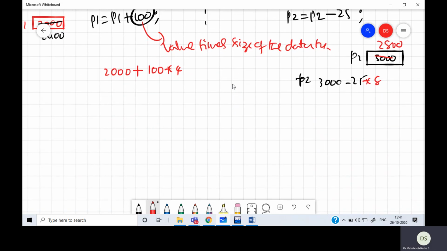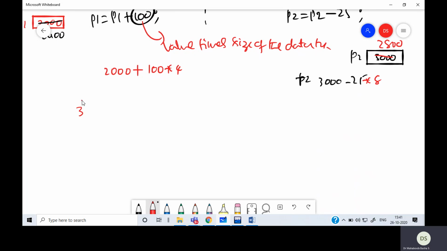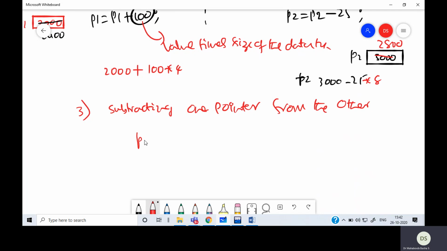Next, the third one is subtracting one pointer from the other. So that means I can say P1 minus P2. You can subtract one pointer from the other, but the important thing to note here is both pointers must be pointing to the same type of pointer, otherwise it is an illegal operation.